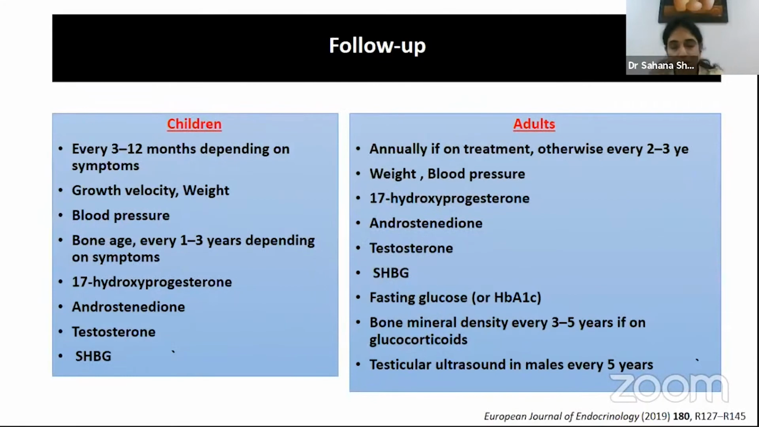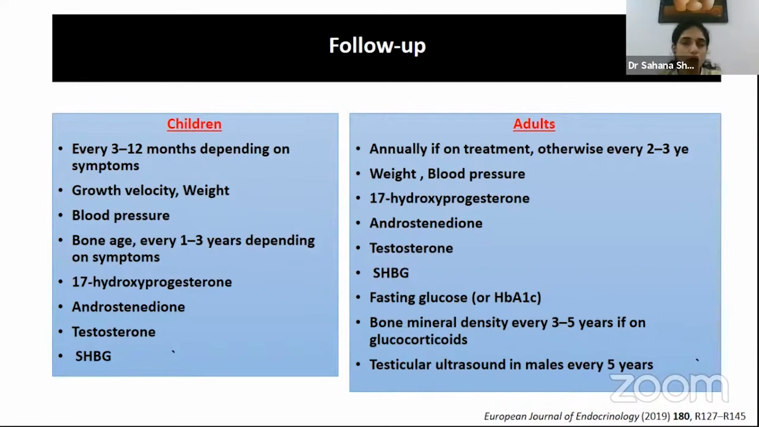Next comes, once you diagnose and treat, how do you follow up these patients? Of course, this would depend on the age of diagnosis. In children, one is mainly concerned about growth. So we would probably follow up every 3 to 12 months, depending on the symptoms. We look at growth velocity, weight, blood pressure, and bone age. The biochemical parameters monitored should include 17-hydroxyprogesterone, androstenedione, testosterone, and SHBG.